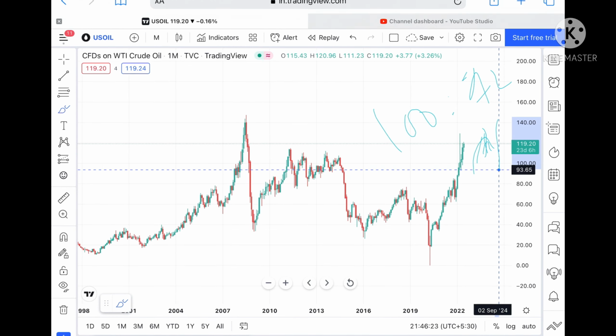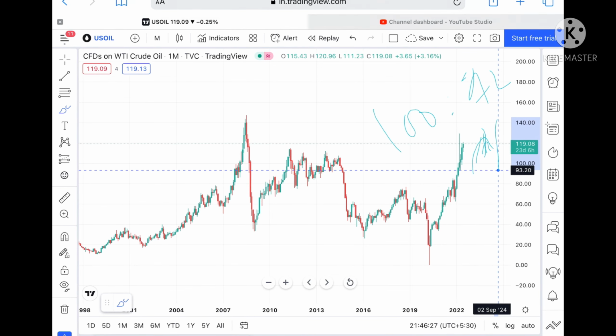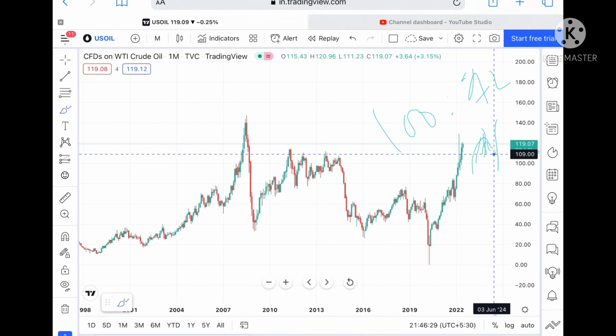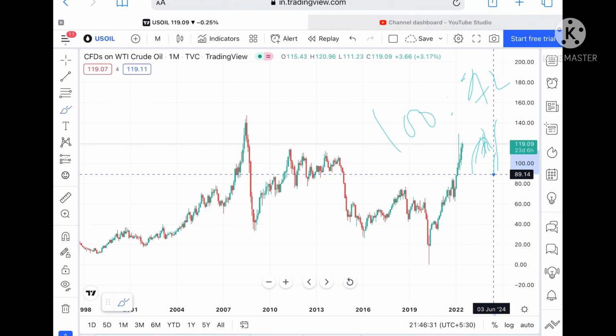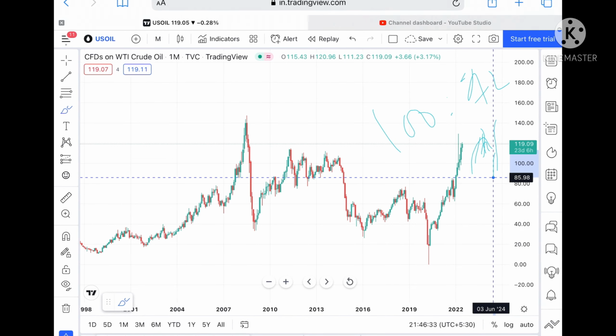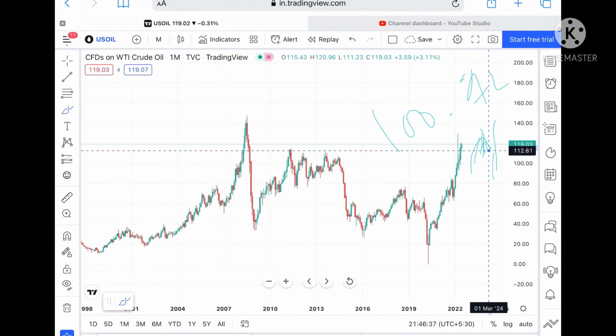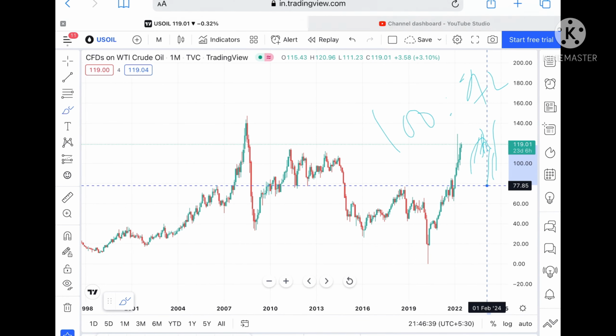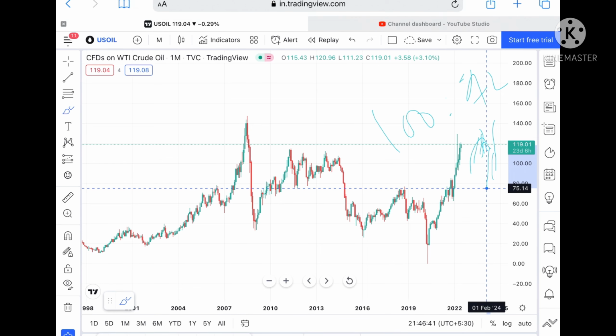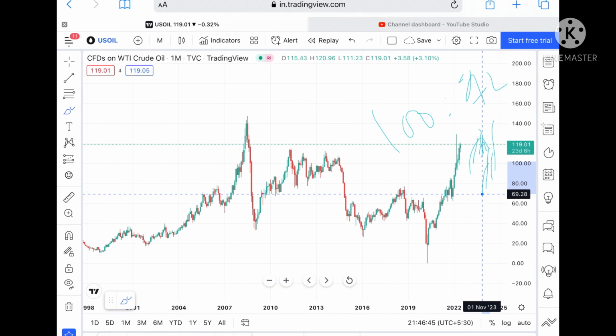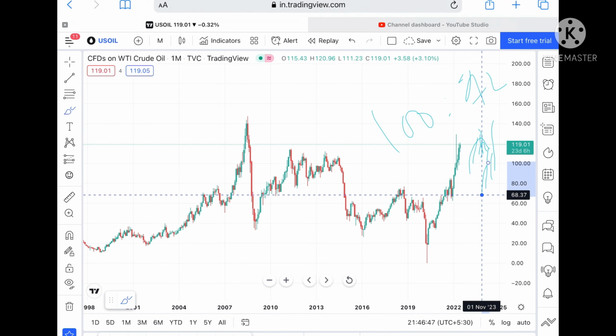If that level also doesn't sustain, it can go and touch a level of 93.20. Once it goes below 93.20, it can touch 89.14, and from there 85.07. If the price goes below that level, it can touch 77.40, and from there 75.14, and if that level also doesn't sustain, then we can see a level of 66 also.